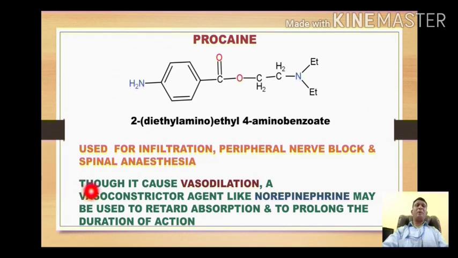Now, one important point is that this drug causes vasodilation. That's why if we want its action to be local anesthetic, we require a vasoconstricting agent like norepinephrine. So procaine is used in combination with norepinephrine, which is a vasoconstrictor agent. When vessels get constricted, the local anesthetic action gets prolonged, and that's why the combination of procaine with norepinephrine gives us the long duration of action.